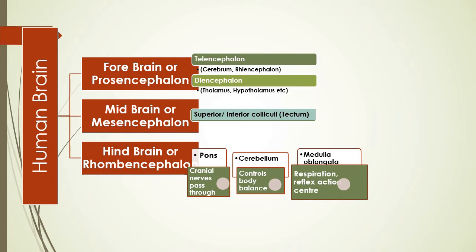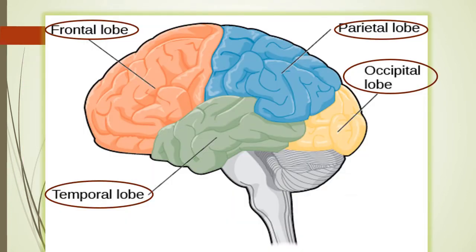Now I am discussing this with the help of a diagram. This is the brain with four lobes of the cerebrum, means each part in the cerebral hemisphere makes four lobes, right? What is the brain? The human brain is well protected by the skull. This skull is covered by the cranial meninges. Within this we are getting this kind of lobular structure. So here in the cerebrum part we are getting four lobes.